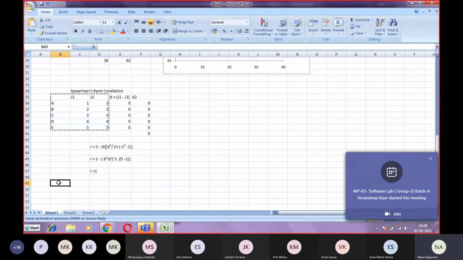So let's suppose this is the rank of the first judge, and I will take the rank of judge 2 as 5, 4, 3, 2, 1. Now the question says, the first contestant A, judge 1 has given him the first rank and judge 2 has given the fifth rank.